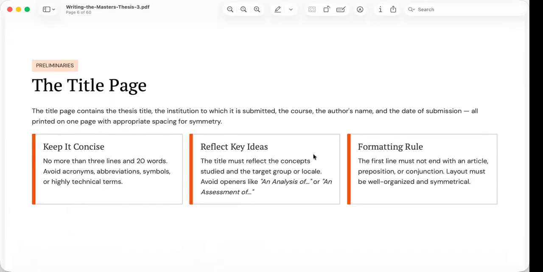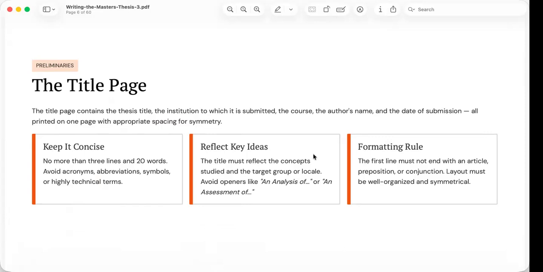Remember that clarity is more important than complexity. A concise title is usually a stronger title.